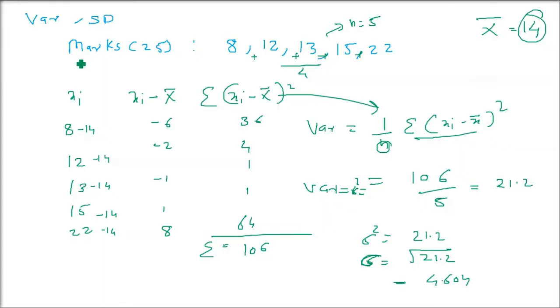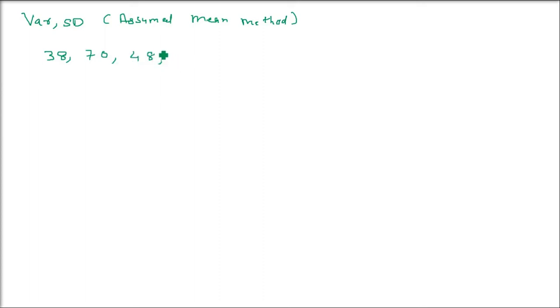So let us see the actual example of this. Let me go directly to one problem. Let us assume that we have to find the variance and standard deviation, and here we are going to use the assume mean method. The scores of a batsman in 10 matches are given like this. We have to compute the variance and standard deviation. This method is quite easier to work with if you are dealing with individual observations, not with frequency, not with class intervals. We are just talking about individual observations.